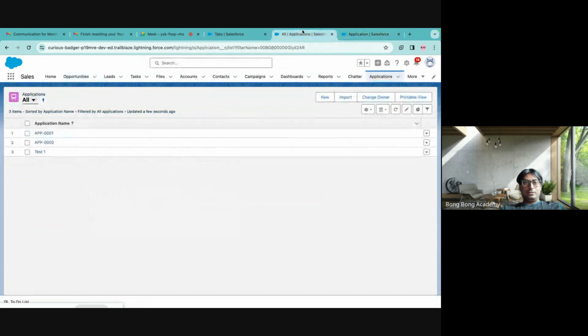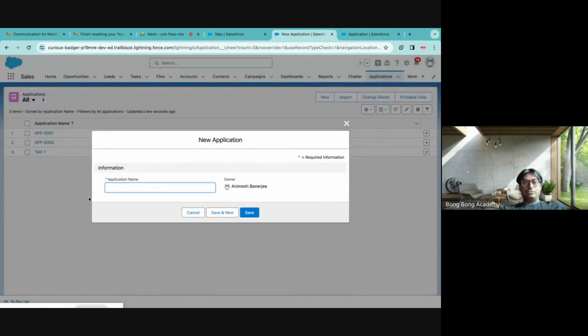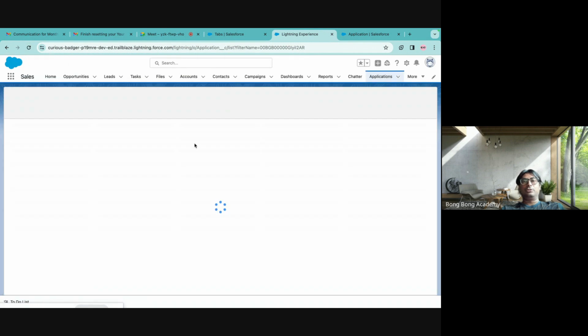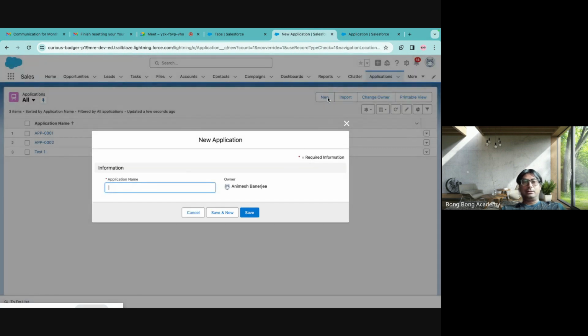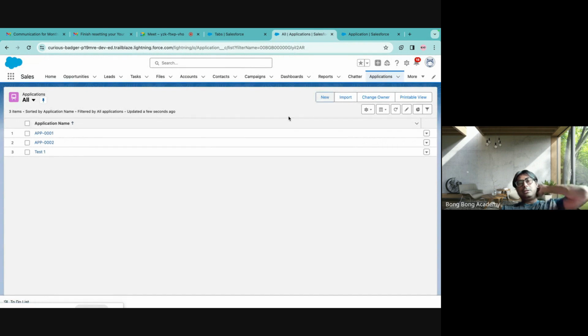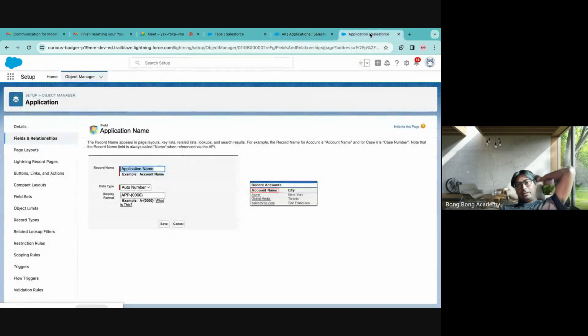And soon this will be taken out by Salesforce. The cache, it will take some time to remove the cache. Salesforce will take out this. Even it will not ask you to enter the application. Clear? Now you can have other kinds of fields also.